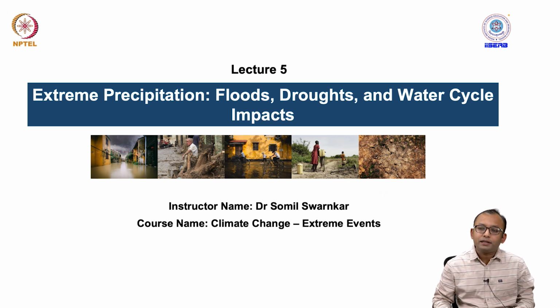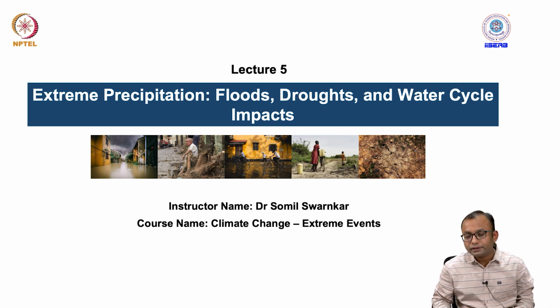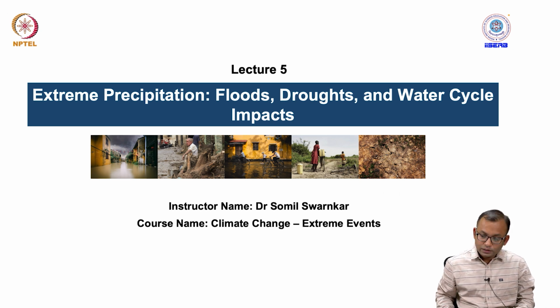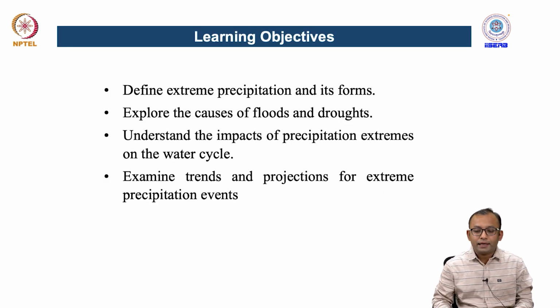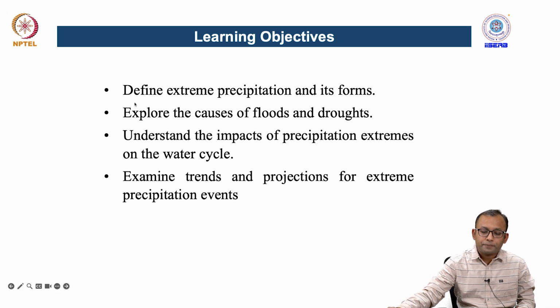So today's lecture is primarily focused upon extreme precipitation events and how these events can lead to more flooding or more drought-like conditions, or changes in the overall water cycle across different parts of the world. So in this lecture, we will talk about what exactly extreme precipitation is.